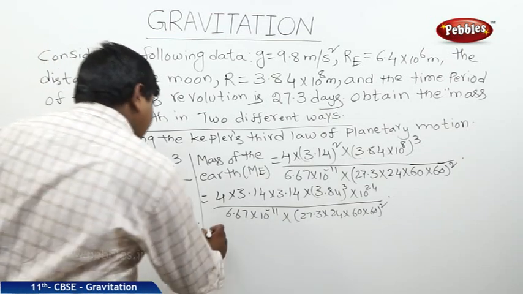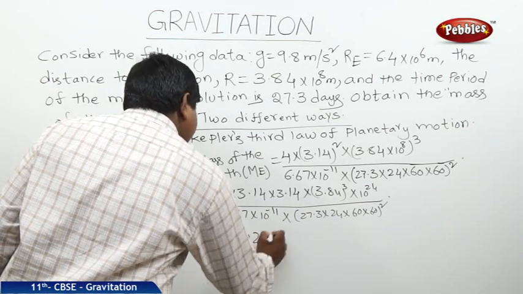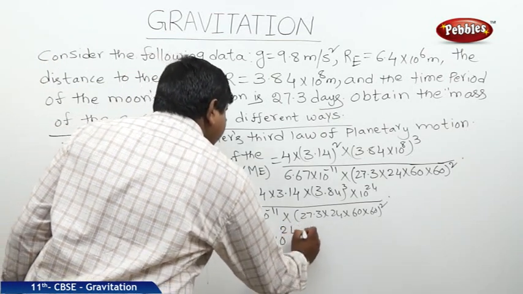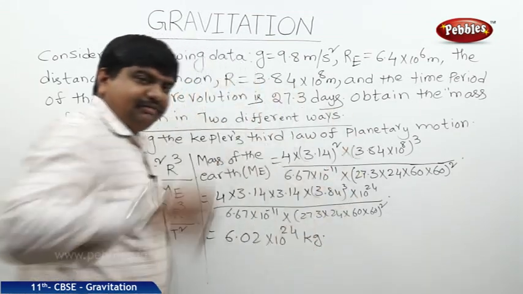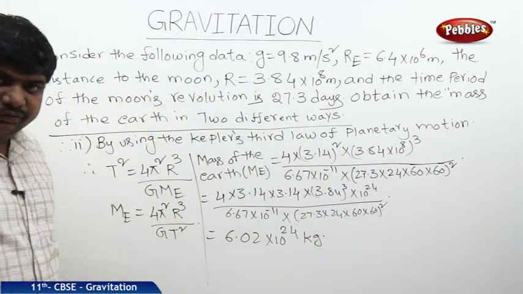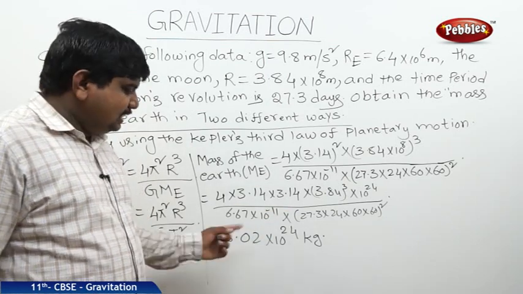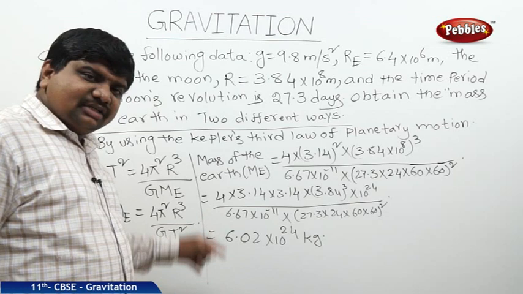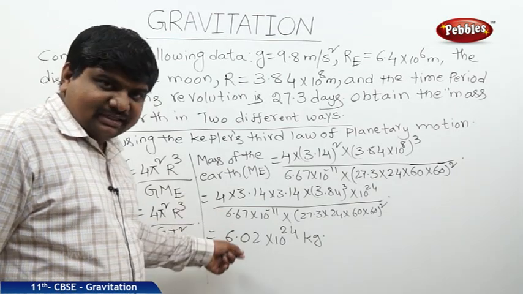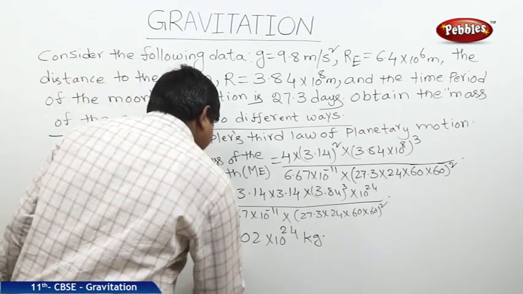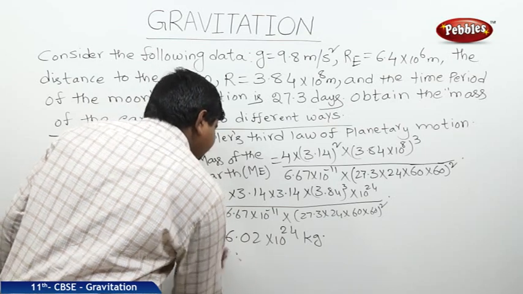After calculating all the things, we will get about 6.02 into 10 to the power of 24 kg. In the previous method, we got 6 into 10 to the power of 24 kg. In this method, we got 6.02 into 10 to the power of 24 kg. In the two methods, we are getting almost the same answer. The percentage difference between them is 1%.